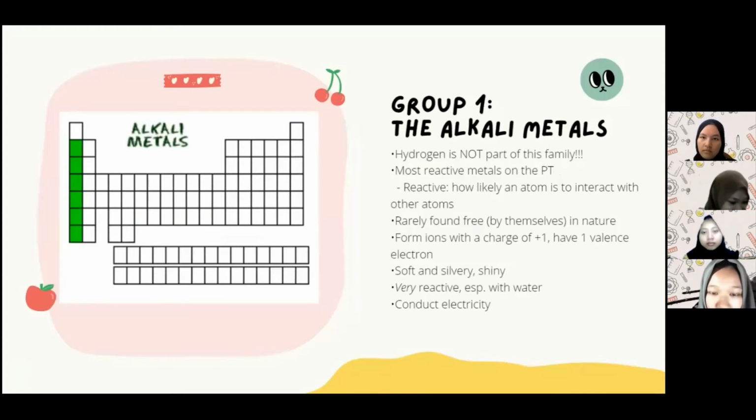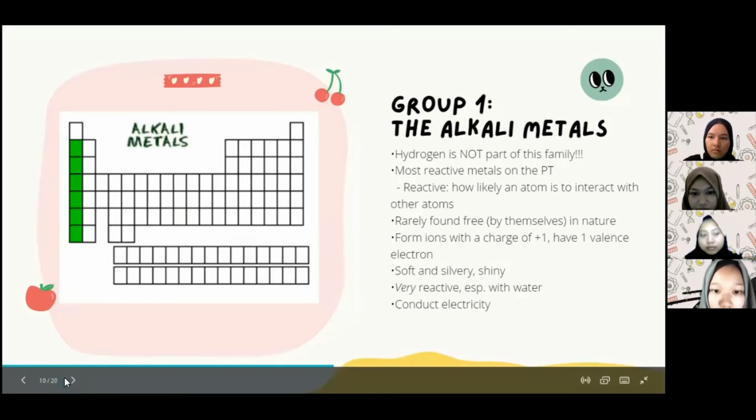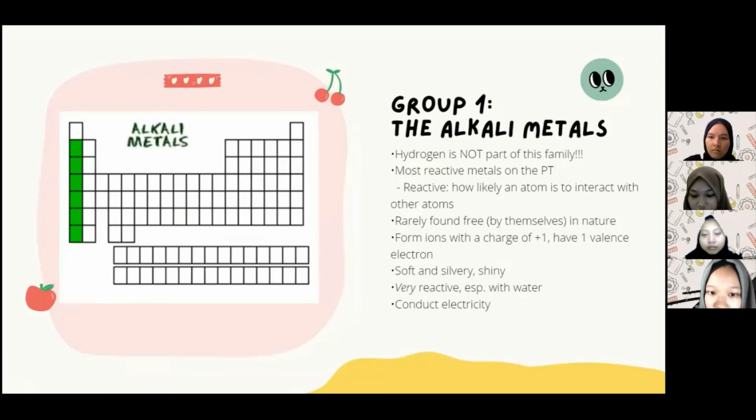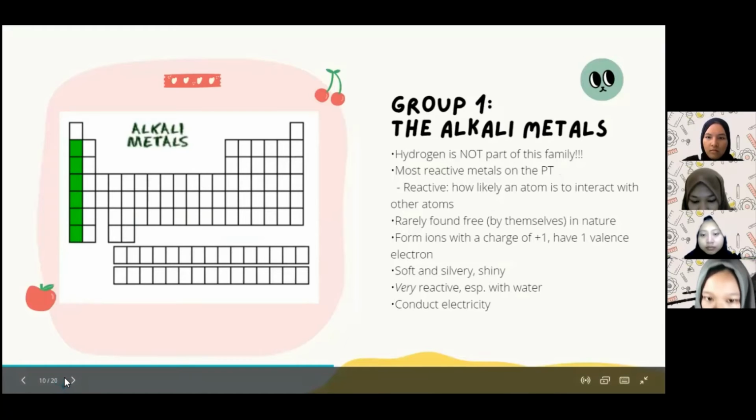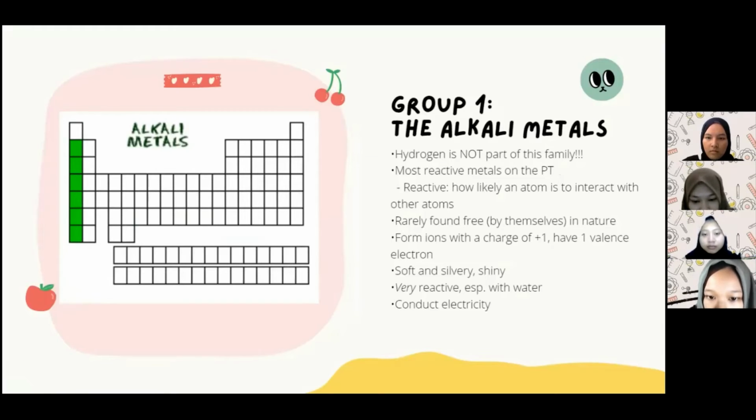Now, group 1, the alkali metals. Hydrogen is not part of this family. They are the most reactive metals, reactive meaning how likely an atom is to interact with other atoms, and are rarely found free by themselves in nature. They form ions with a charge of +1 and have one valence electron. Soft and silvery shiny, very reactive, especially with water, and conduct electricity.